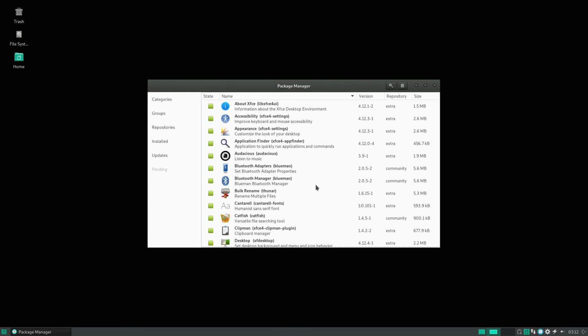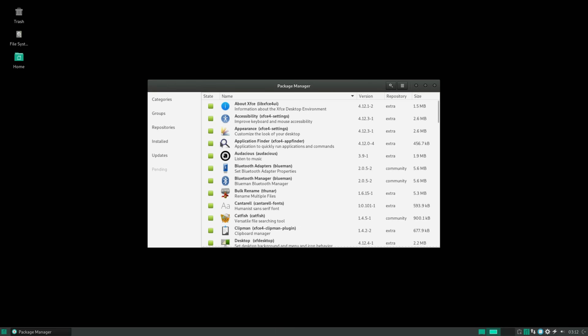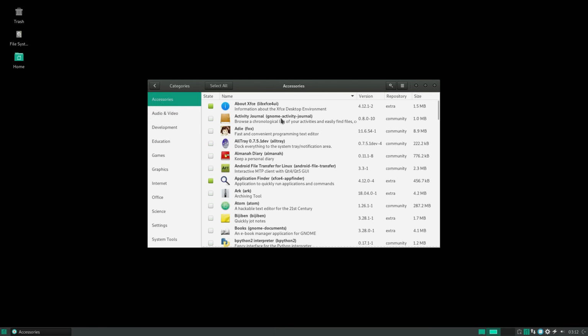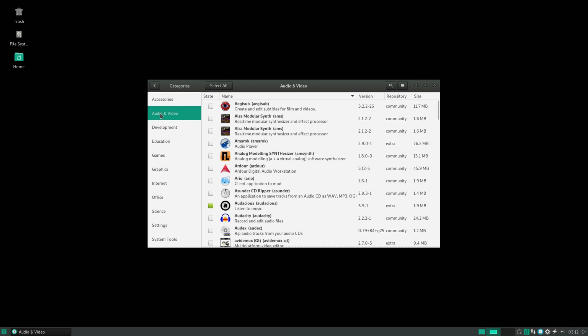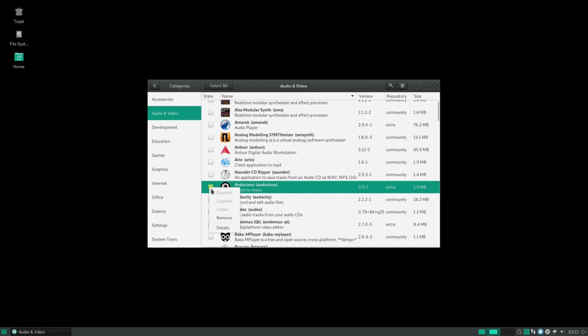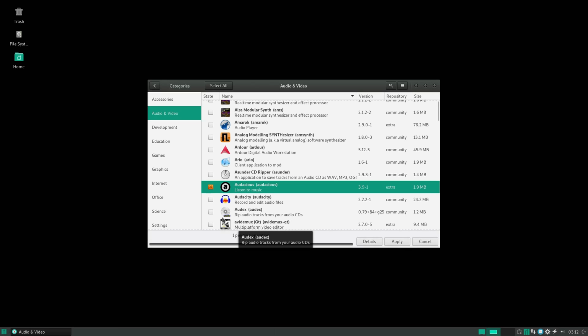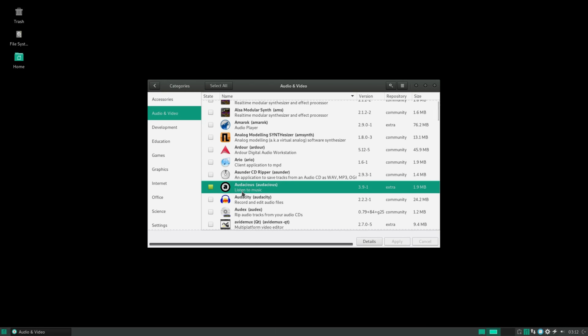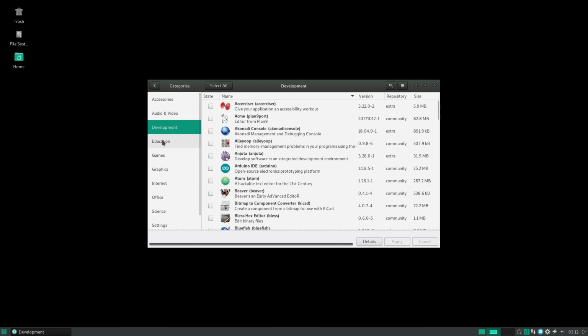Add and remove software. Okay, I really like this interface. So different categories, audio. That's nice. I wonder if we can uninstall. So you can. And hopefully that doesn't interfere with any of the package management stuff, like it might in Ubuntu.